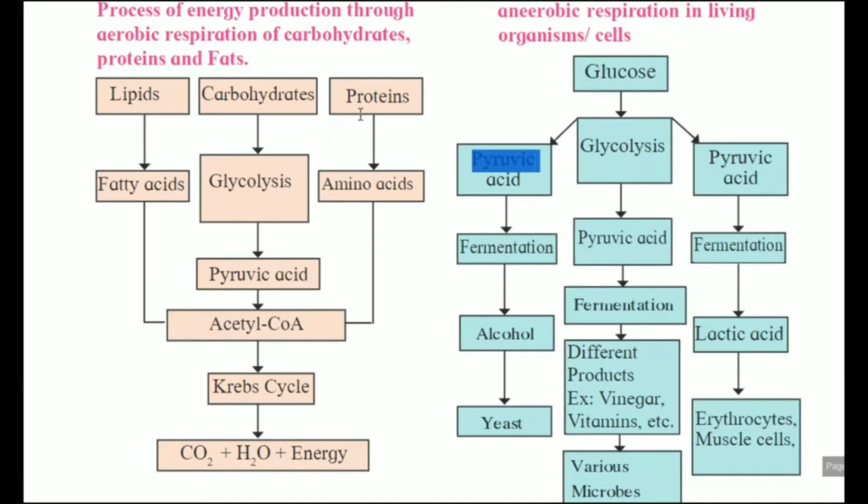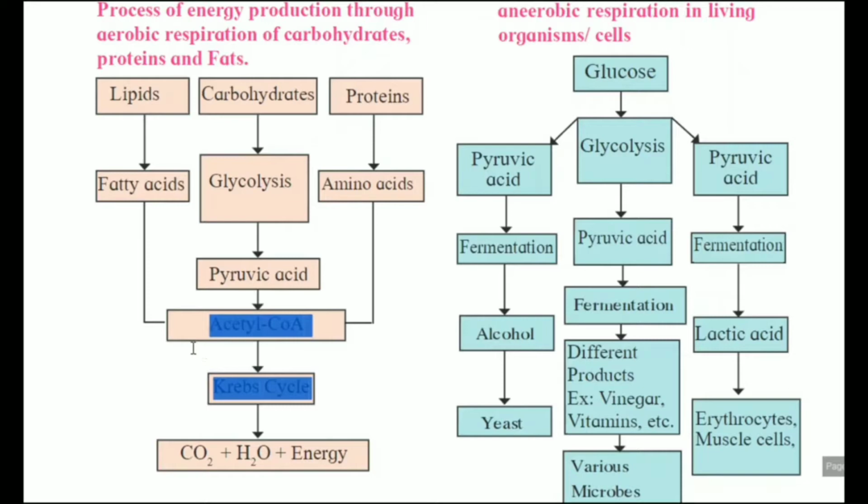Like that, proteins are converted into their simple form, the amino acids. These amino acids get converted into acetyl coenzyme A, and through the Krebs cycle there is again a formation of carbon dioxide, water and energy. That means the product is the same. The last step, the Krebs cycle, is also the same.